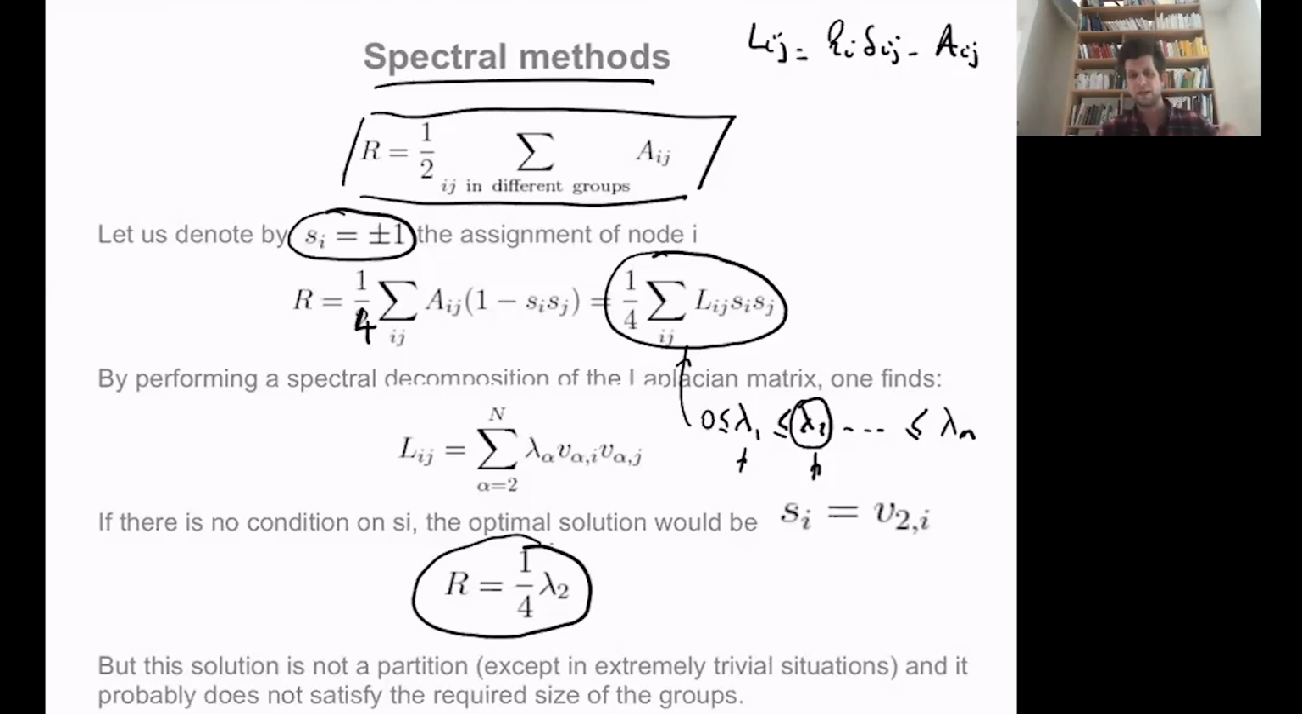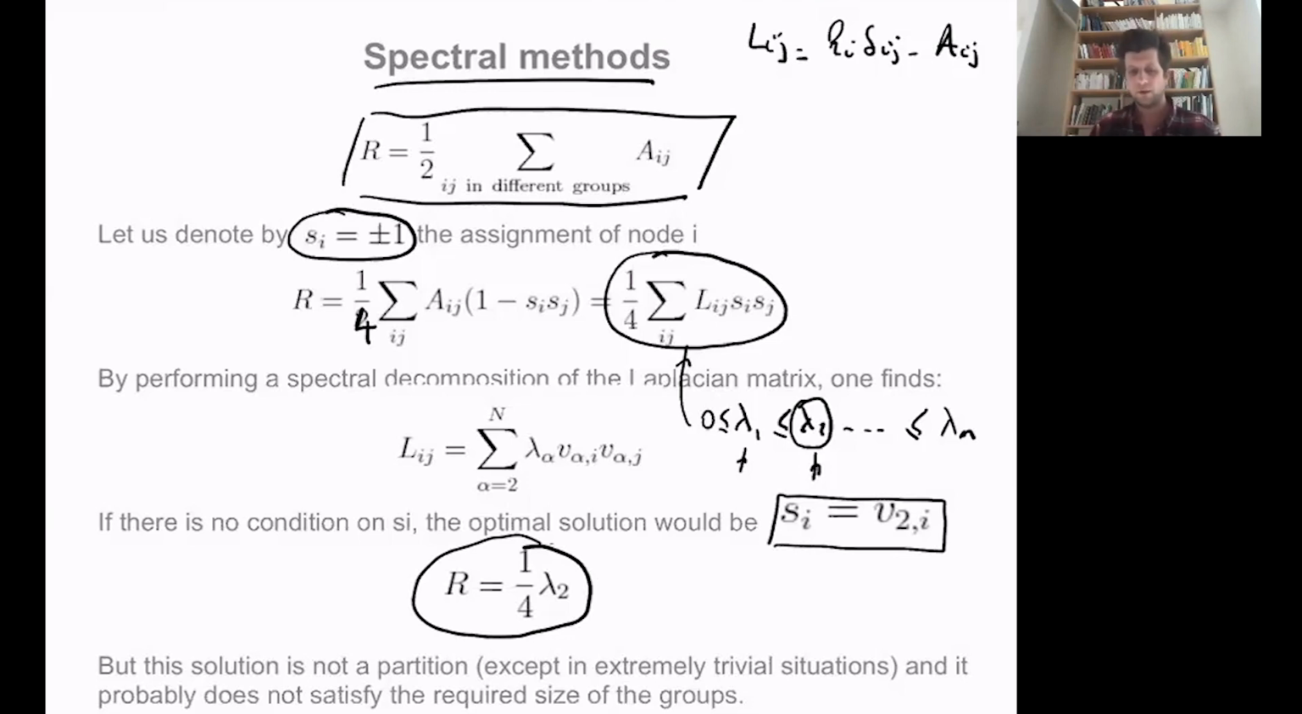Now, it seems like we solved the problem. What is the solution of the optimization? We need to take S to be the eigenvector associated to lambda 2, and this eigenvector is usually called the Fiedler vector. When you think about it, it looks like we solved it, but we didn't solve it.